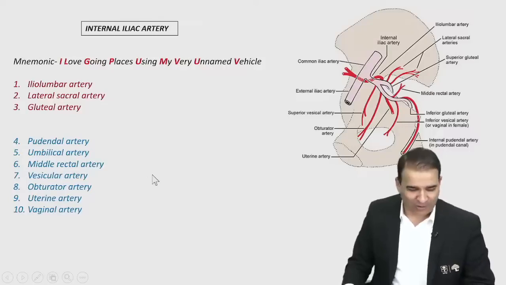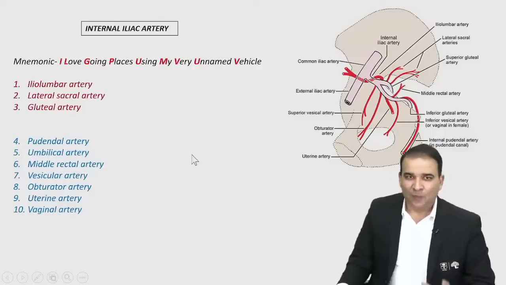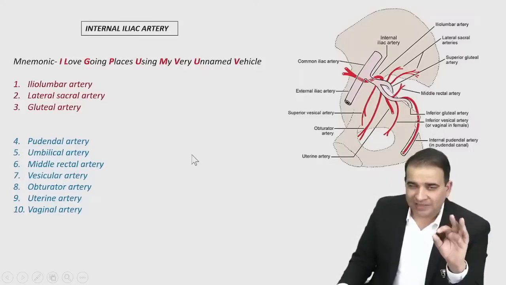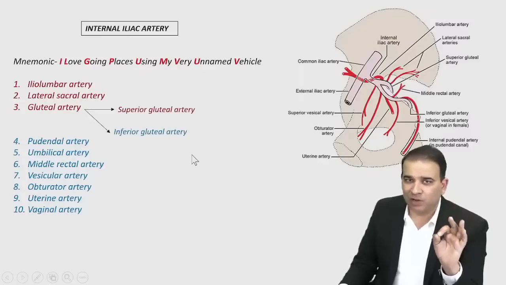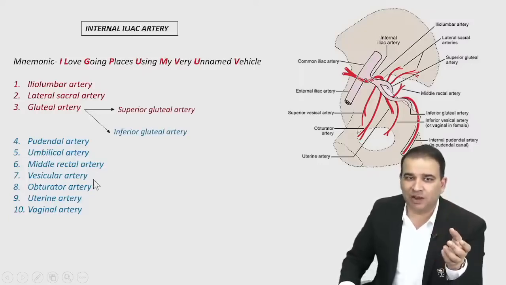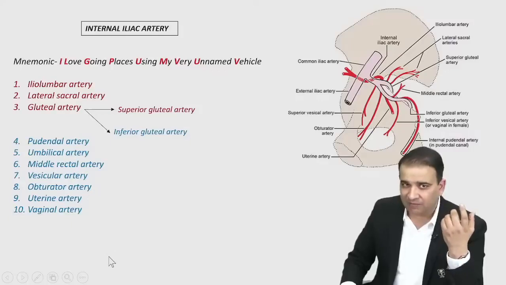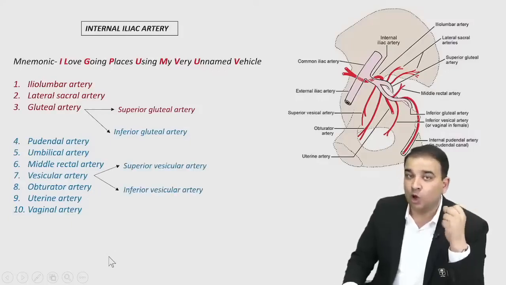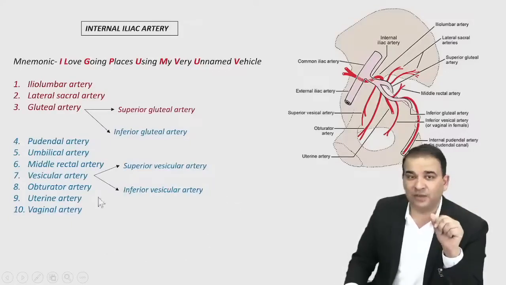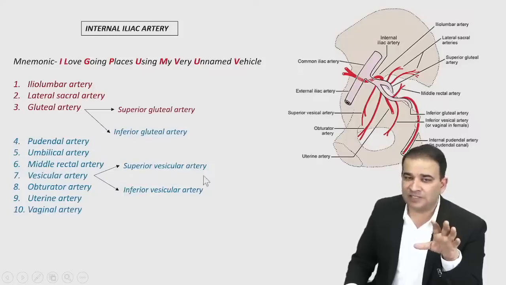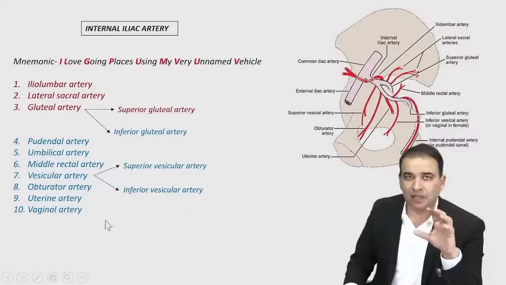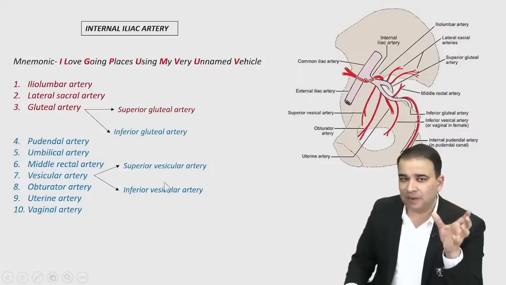O is obturator artery. Well, see, gluteal artery, there are two gluteal arteries, guys. We have a superior gluteal artery, inferior gluteal artery, and similarly, we have the two vesicular artery. We have a superior vesicular, inferior vesicular. Although females do not have inferior vesicular artery. Females do not have inferior vesicular artery. The job of inferior vesicular artery is done by vaginal artery only. Base of the bladder in female is supplied by the vaginal artery. They do not have inferior vesicular artery.